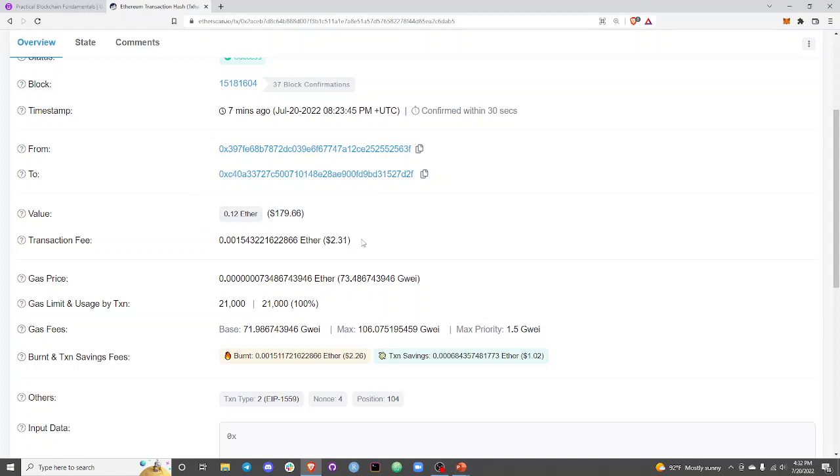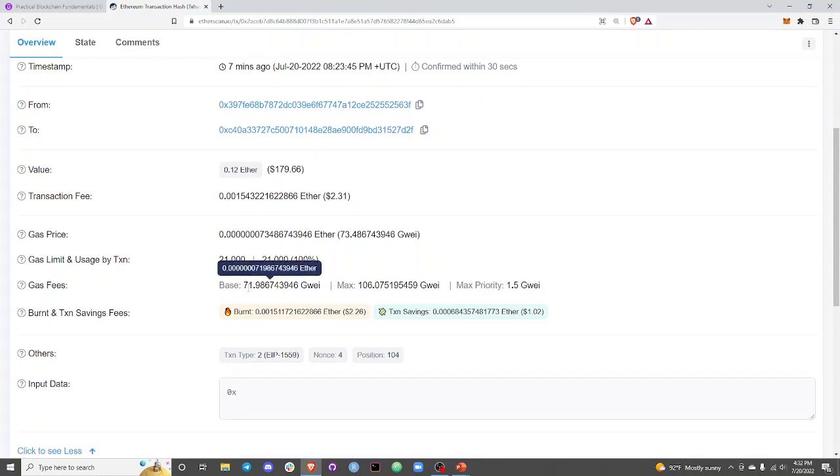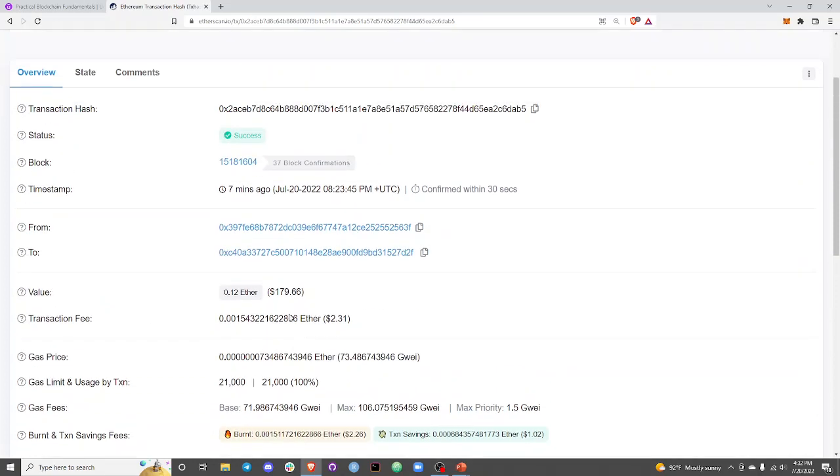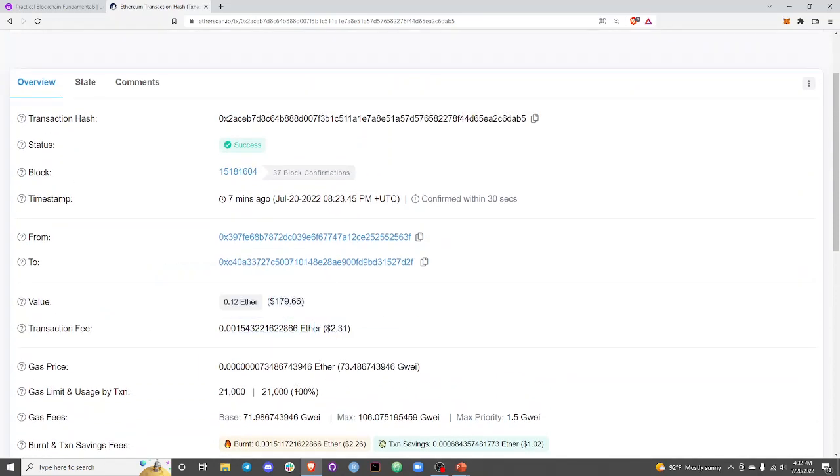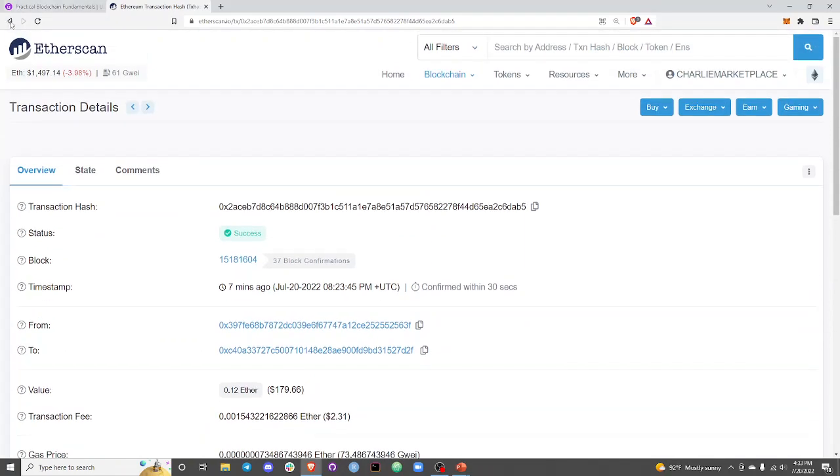Much cheaper with PayPal and Venmo, but it took less than 30 seconds. So if you compare it to a wire transfer or Western Union or something like that, this is kind of in the middle of those two as an option. And we're not going to talk too much about base and max and these things. The point is that, like we said before, some ETH got burnt. They paid gas. They paid Gwei per gas to do this transfer, and this was relatively simple.